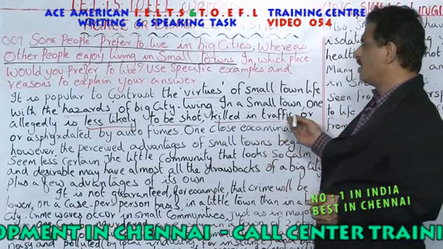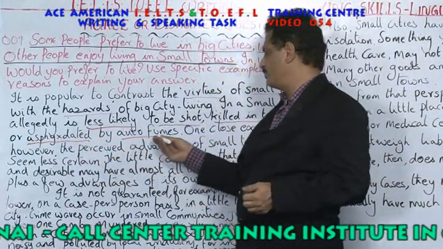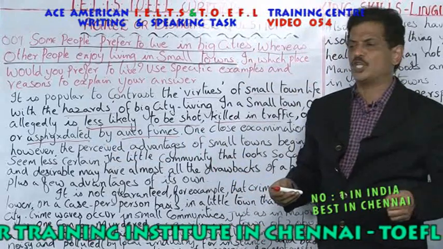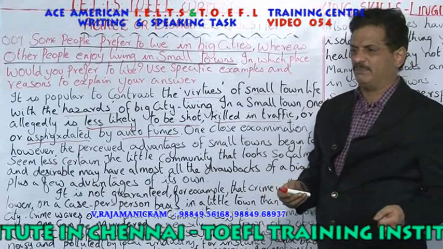Then also he says, or asphyxiated. What do you mean by that? Auto fumes. A lot of pollution because of a lot of vehicles. In a place like Chennai, you almost have around 60 lakh vehicles, I believe so.